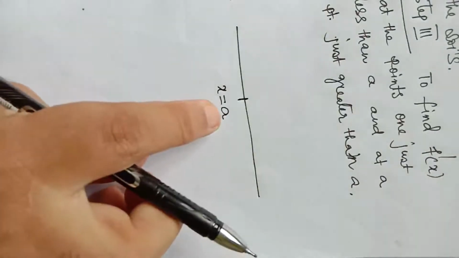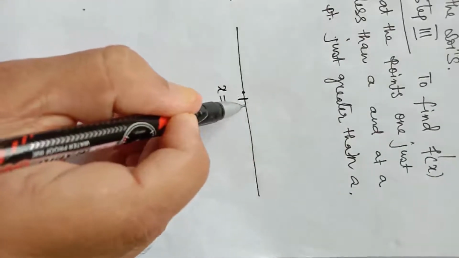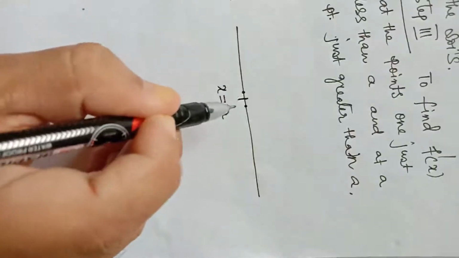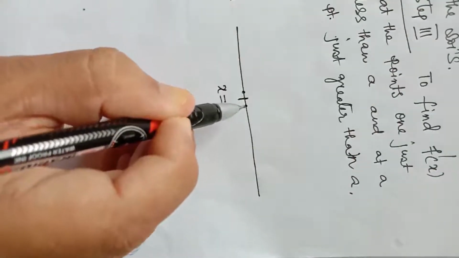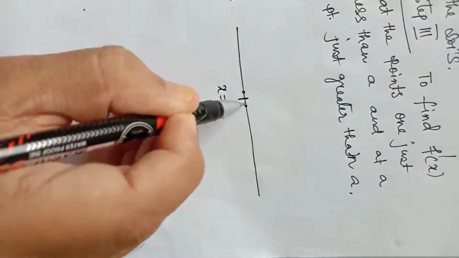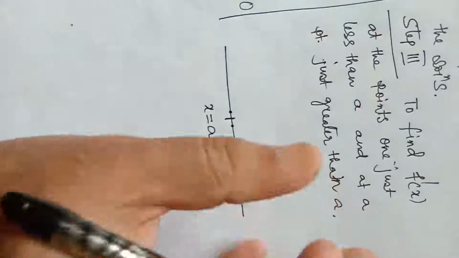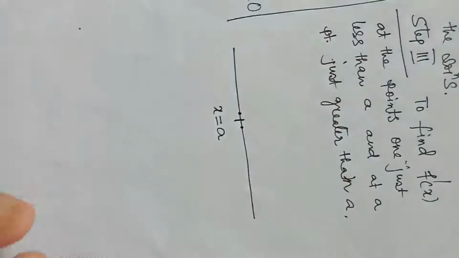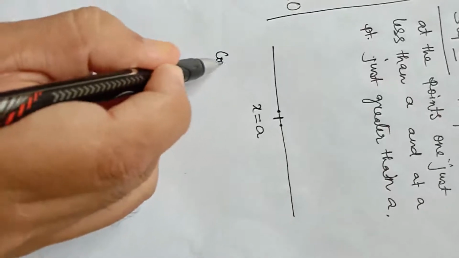Suppose a equal to 5, then we take 4.9 and 5.1. We will take two values, one just less than a and other just greater than a. And at these 2 points, we will check the value of f dash x, rather I must say the sign of f dash x. Now we will write the conclusion.